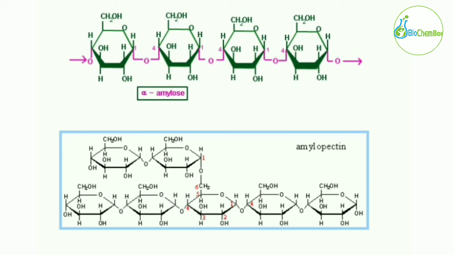The alpha 1,6 bond is at the branching point where the branches emerge, and everywhere else the alpha 1,4 glycosidic bond is there. So this difference is present between amylose and amylopectin. They are both combined to make the structure of starch.